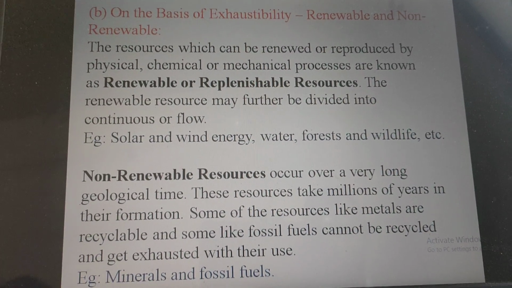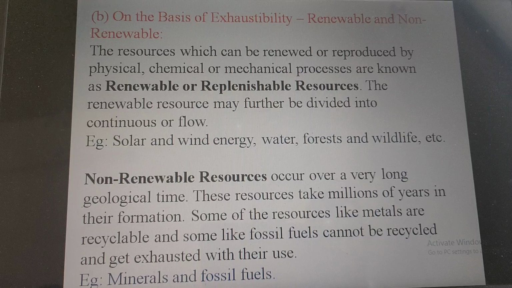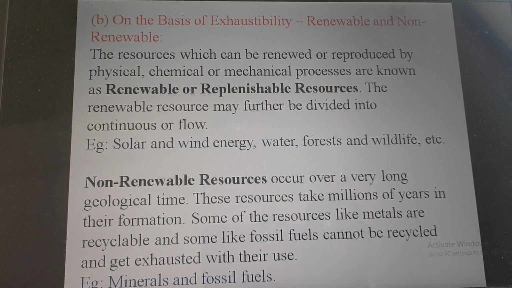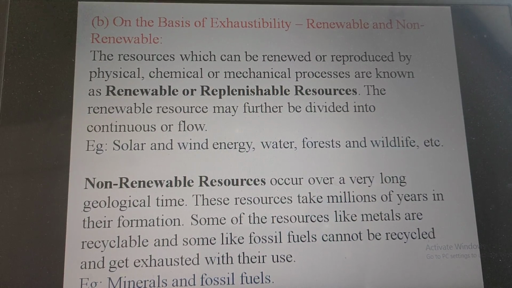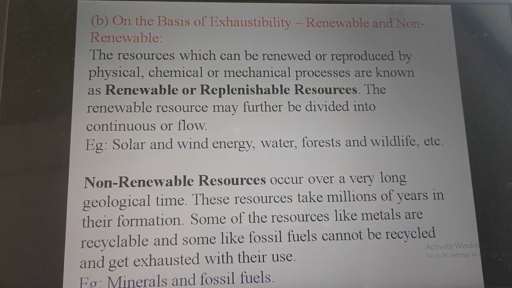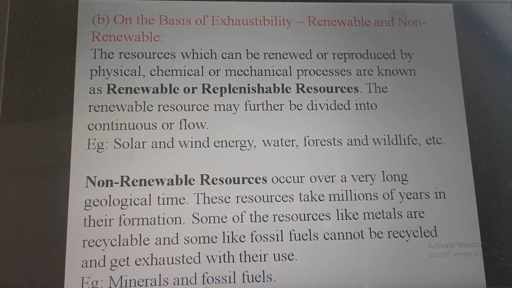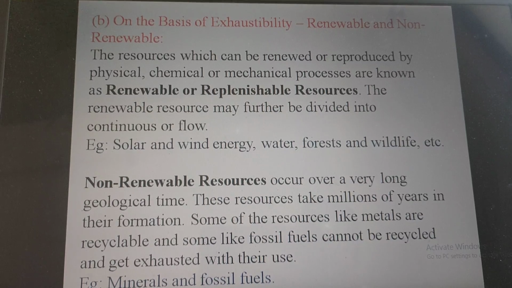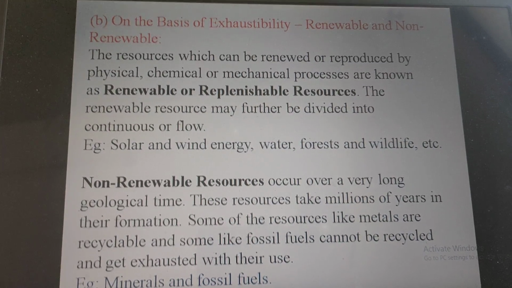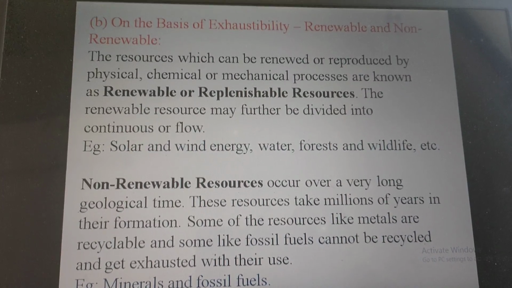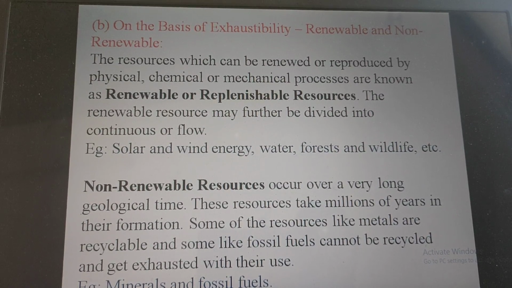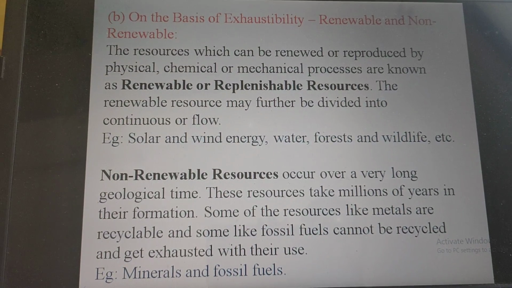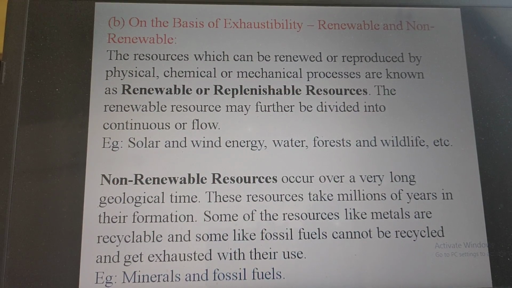The second one is on the basis of exhaustibility, that is renewable resources and non-renewable resources. The resources which can be renewed or reproduced by physical, chemical or mechanical process are known as renewable or replenishable resources. The renewable resources may further be divided into continuous or flow, for example, solar and wind energy, water, forest and wildlife, etc. So, renewable resources are those which can be renewed again.